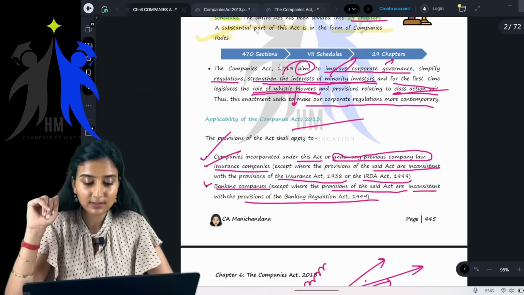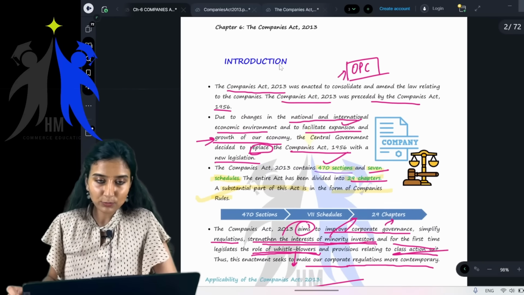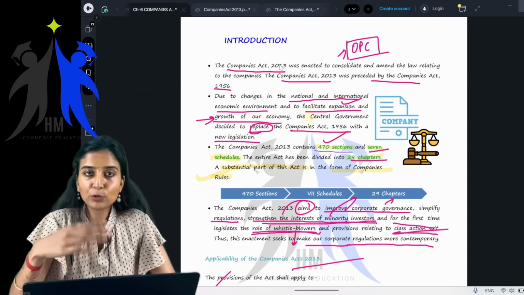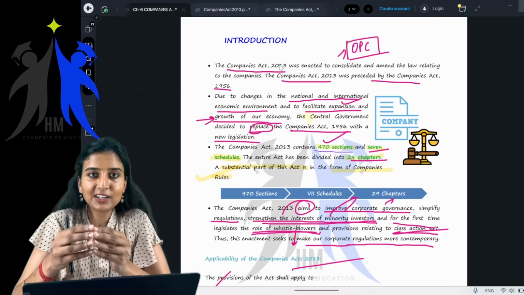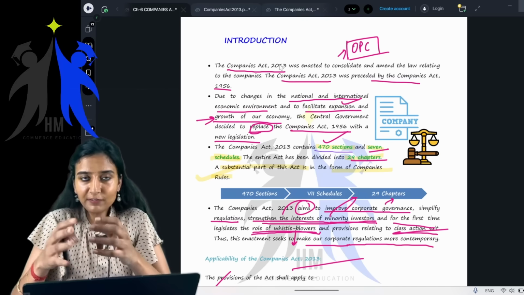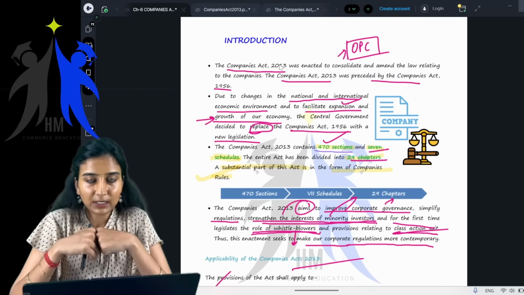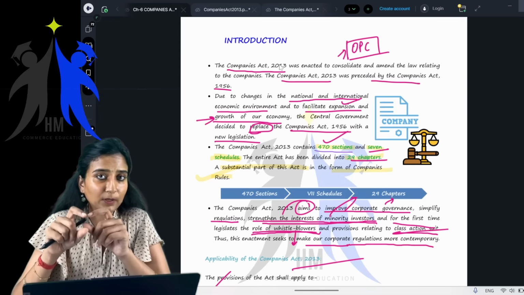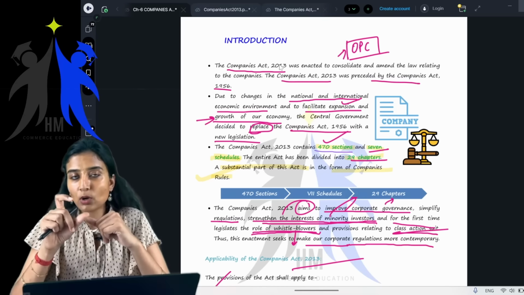Can we stop? Yes, you want me to revise whatever we have done? Let's revise whatever we have done in class today. I think Indian Regulatory Framework, everyone, whoever has watched my lectures, my dear initial first set of students, if you have watched the Indian Regulatory Framework, I want you all to revise that particular chapter. Maybe in a week's time, I will upload the MCQs related to that particular chapter on our website. I want you all to solve the MCQs.